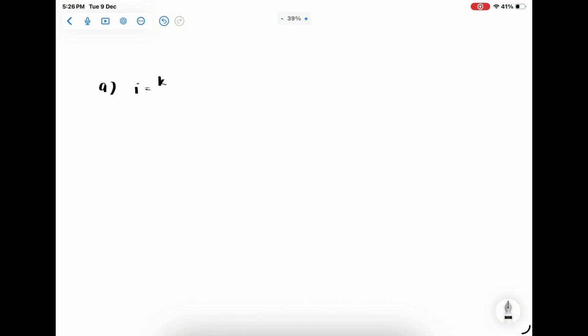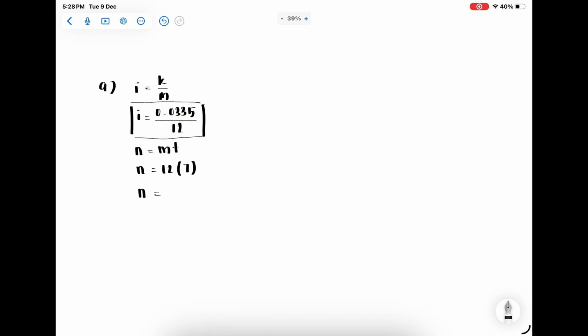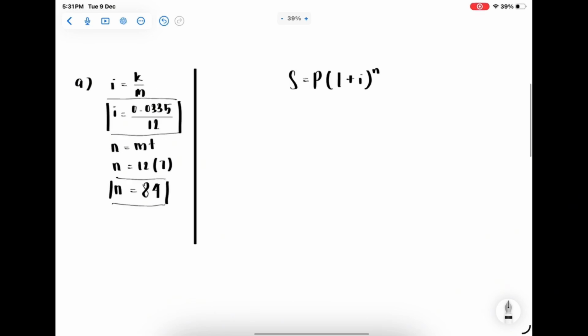A. How much of the prize money did Maria initially invest? First of all, we need to find the i and the n. i is equal to k over m, so i is equal to 0.0335 over 12, and n is equal to mt, so n is equal to 12 times 7, which is 84. The equation we are using here is S equals P open bracket 1 plus i close bracket to the power of n. We will insert all the information into the equation.